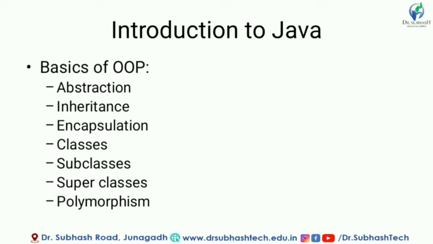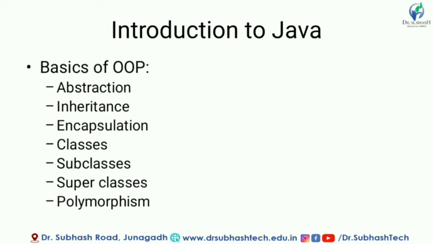These concepts are very important topics which can be included in further object-oriented programming languages also. So first is abstraction, right? Abstraction means you are abstracting something, you are sorting out something. Abstraction means not showing the detailed description, only the brief description, right? So this phenomenon is known as abstraction.